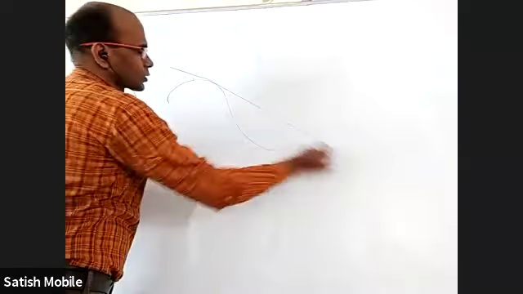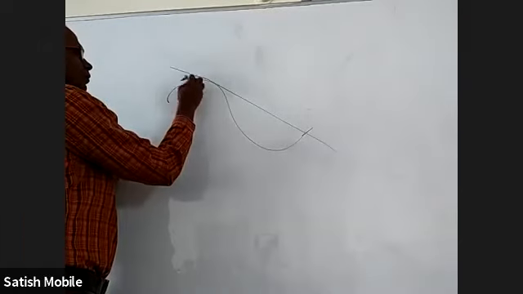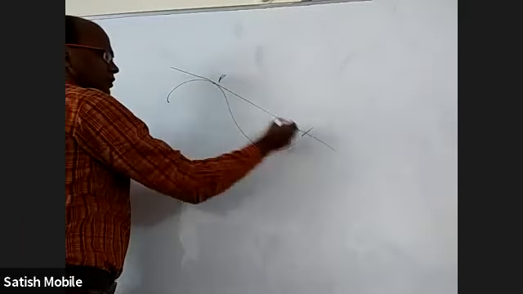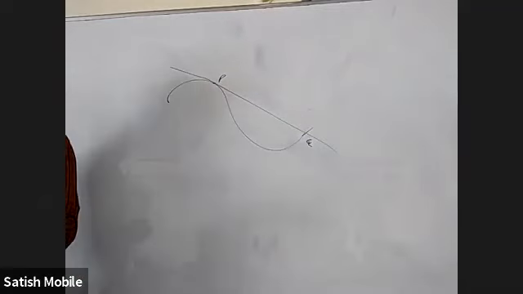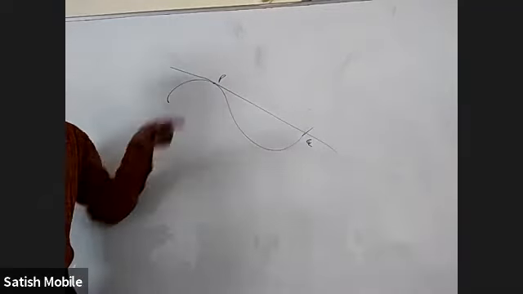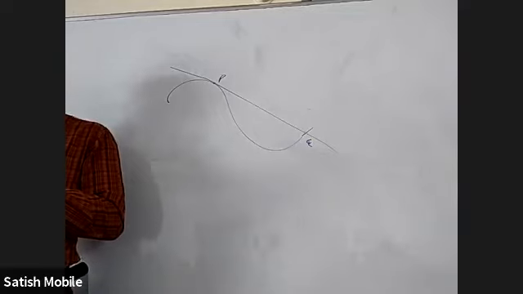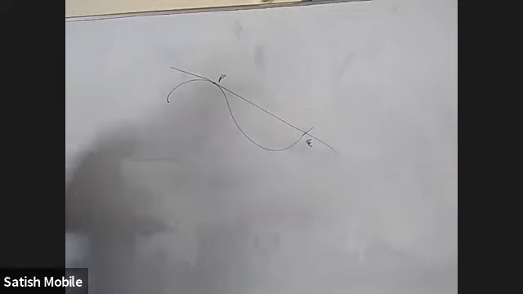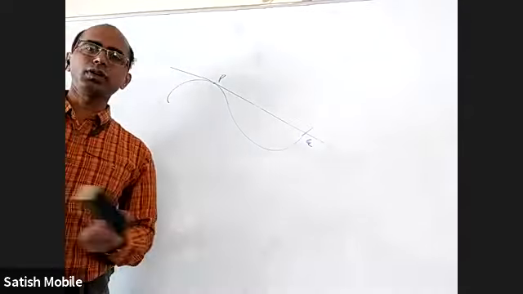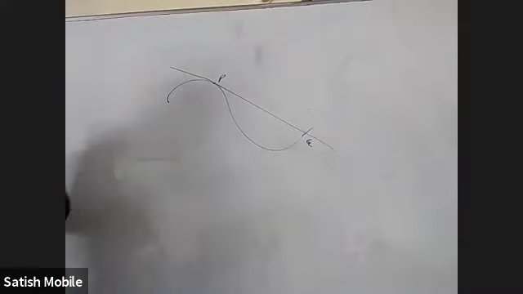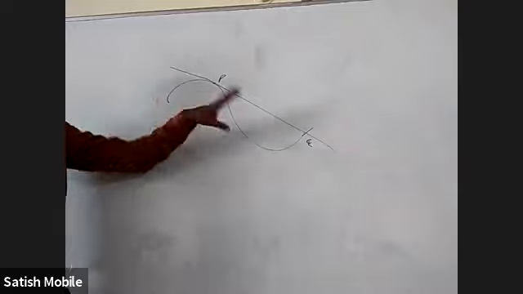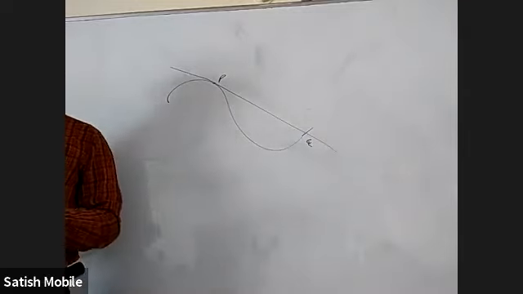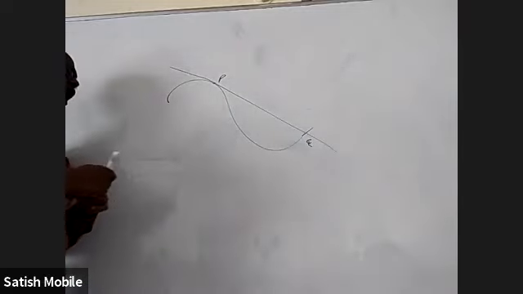Look at this. So this is P and this is Q. Is this line tangent to this curve at P? Yes. But do the line and curve have only one point of intersection? No. Okay. So it is wrong to say that if a line and curve have only one point in common, it is tangent. In fact, when it has one point common, it may not be a tangent. I showed you one example. And when it has more than one point of intersection, still it can be tangent. So then what do you mean by tangent?